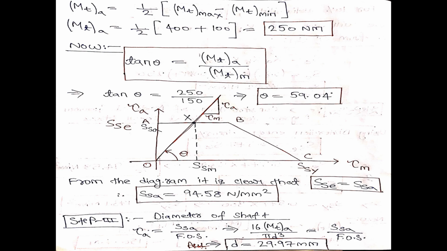And alternating torque is half of maximum torque minus minimum torque. Maximum torque is 400 and minimum torque is minus 100, so minus minus becomes plus. So alternating torque is half of 400 plus 100, which is 250 Newton meter.